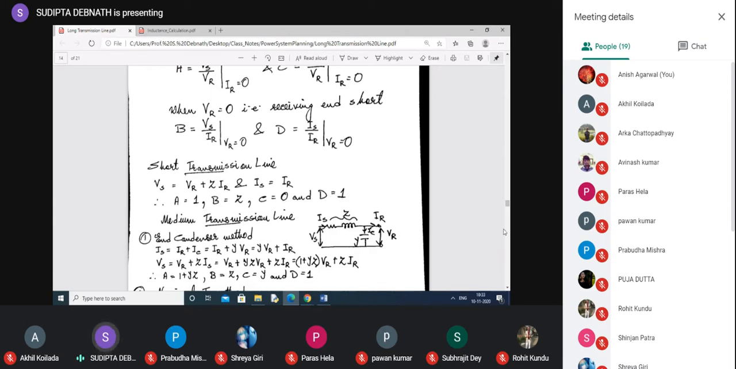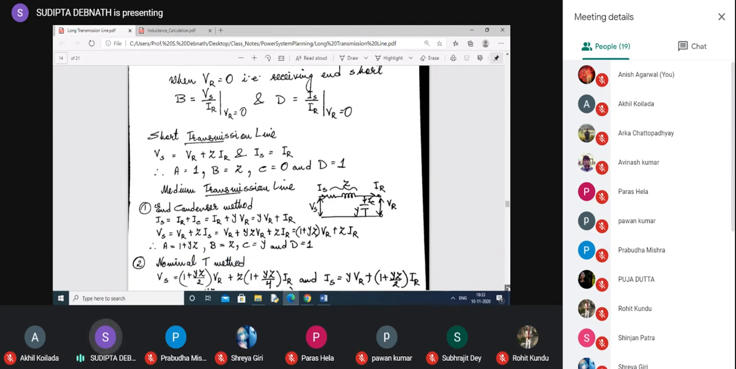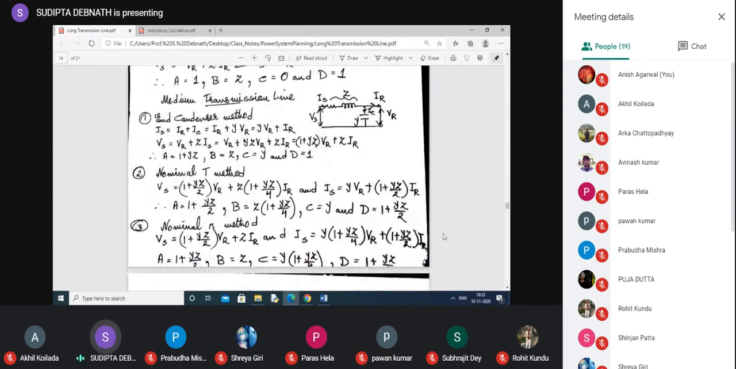Now, for medium transmission line, I have only shown the end condenser method because the others we have already discussed in the last class. End condenser also we discussed, but I think these equations I have not discussed for end condenser. Medium transmission line can be analyzed considering three types of configuration: one is end condenser, another is nominal T, and nominal pi. You already know this.